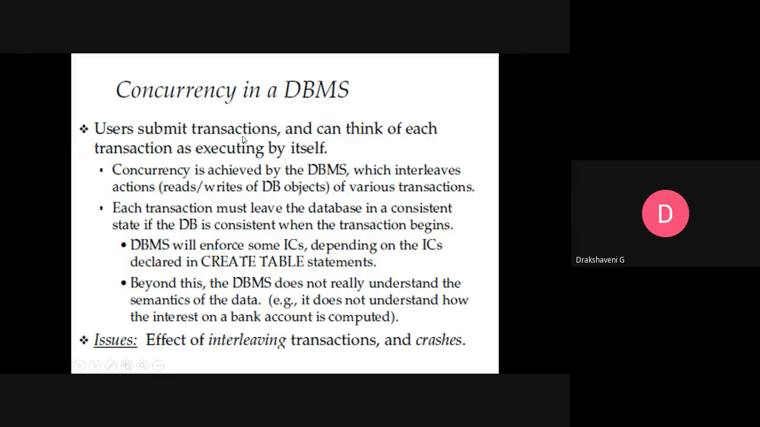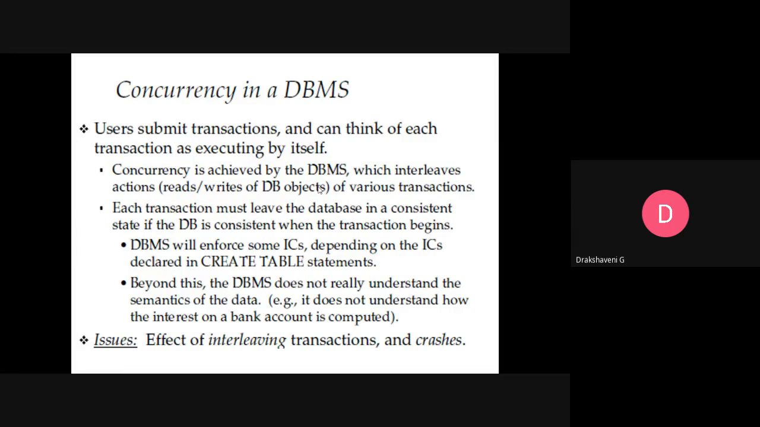A user submits a transaction and can think of each transaction as executing by itself. Concurrency is achieved by the DBMS, which interleaves actions, that is, reading or writing of database objects. Suppose I have given one question paper and asked you people to edit it. Now Arjun is editing. When Arjun is editing, can Arbaz also edit? It should not accept that. Editing by two people at one time should not be accepted.